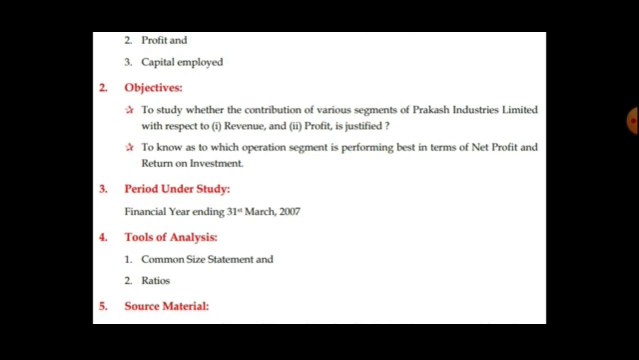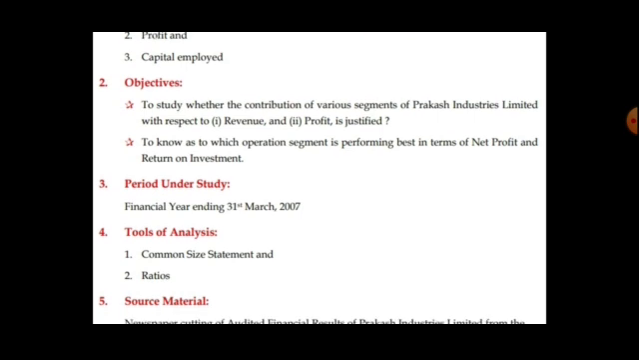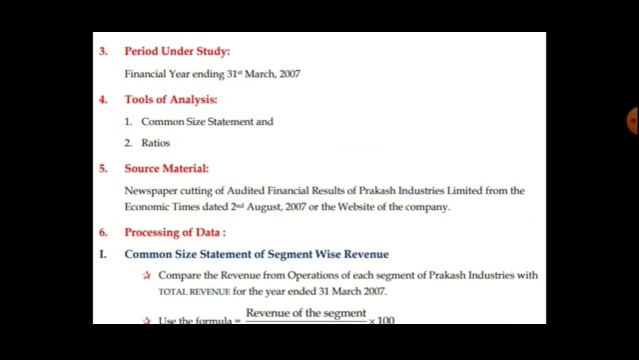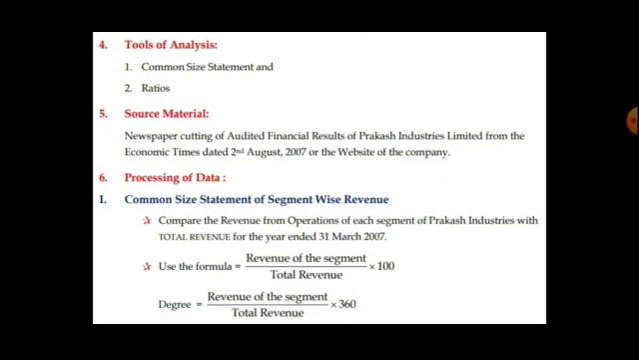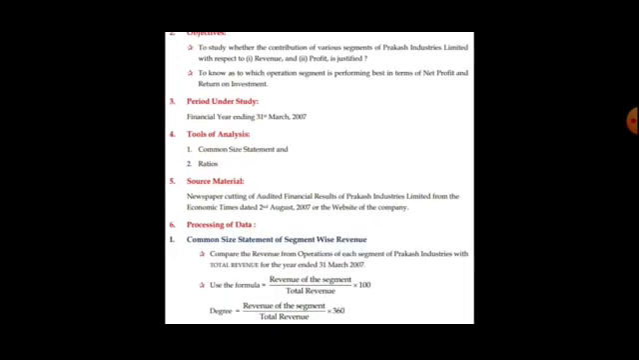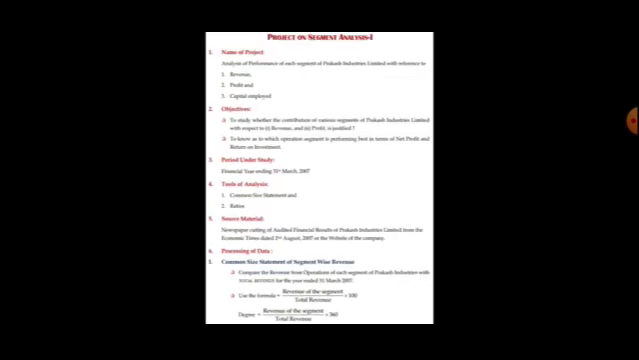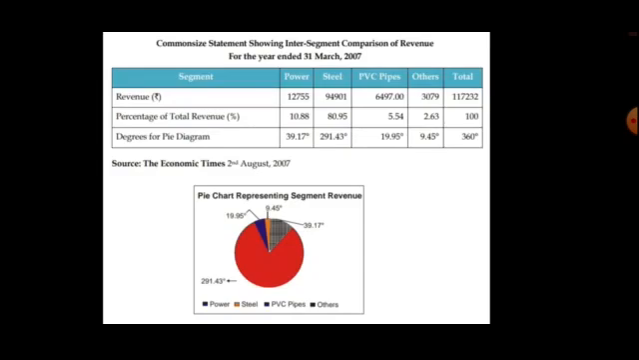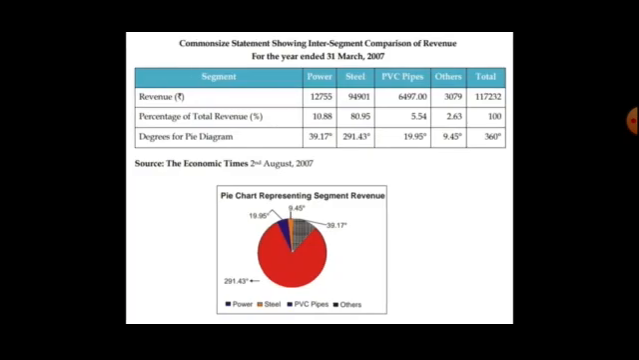Whatever period you are going to write, for you it may be 2020-21. Tools of analysis: common size segment and ratios. Source materials: they are using cutouts of newspapers and the website of the company. Processing of data, that means how they have processed it. They have made common size segment-wise revenue, and then they are using the formula return on investment. These are the basic points that should be used for every project. Now these common size statements should be presented graphically.